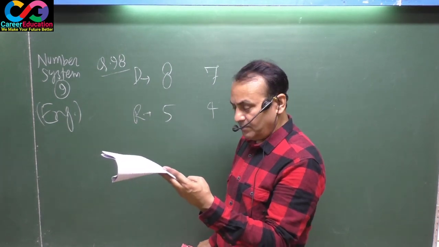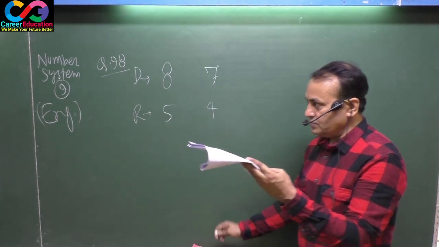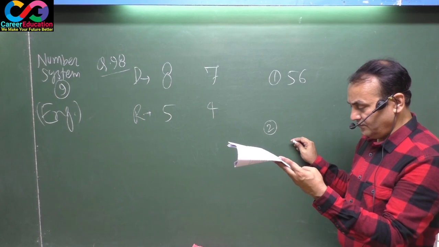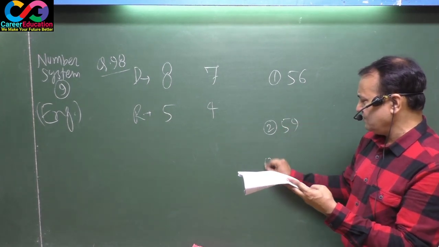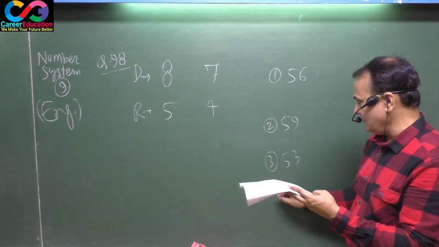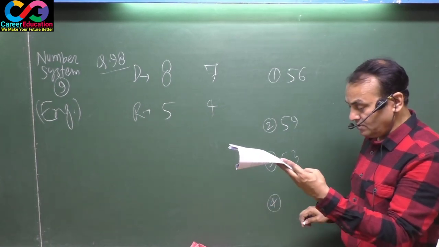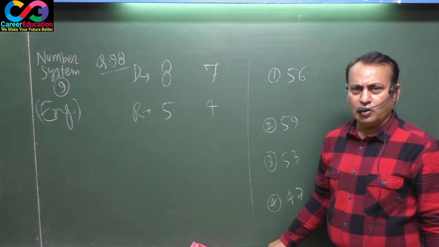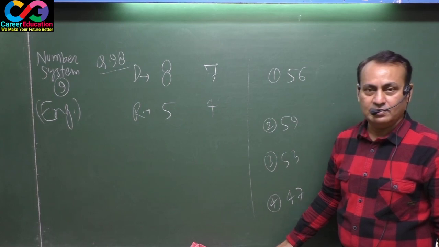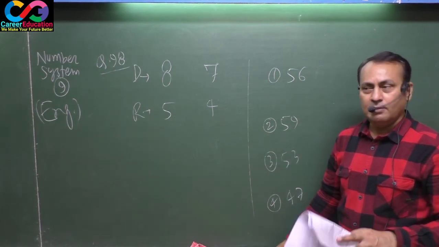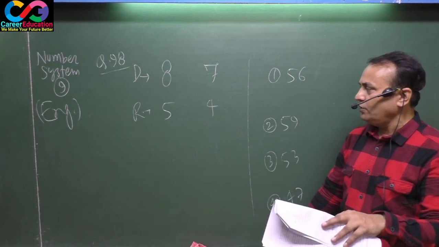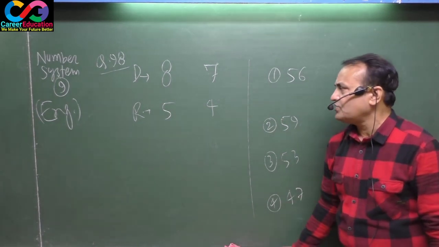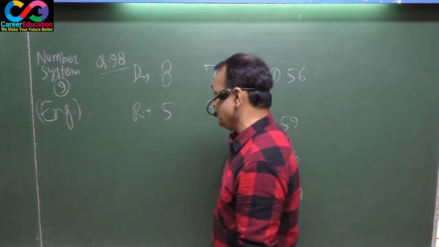Means question can be solved from the options as well. Okay, see from the options first. Options are 56, 59, option 3, 53, option 4, 47. That means without having more knowledge, you can solve this question. Even if your mathematics is not so good, the answer will come correctly as you select some numbers from the given options.